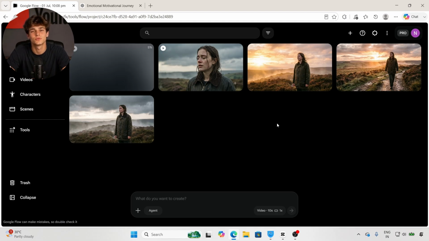Once you've generated all your video clips, download them. Now import everything into your favorite editing software. You can use any editor you're comfortable with. Arrange the clips in order.